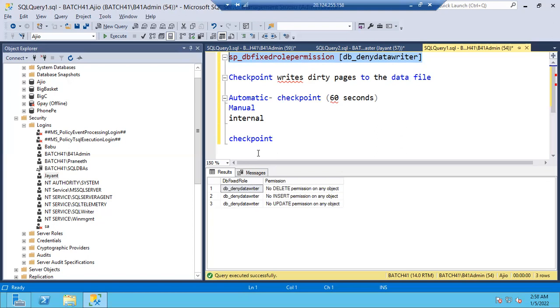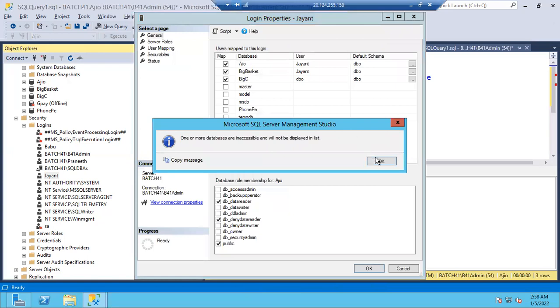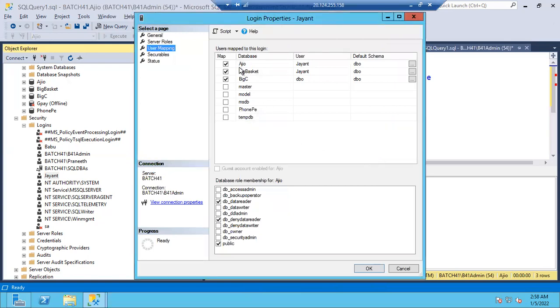Even though he's a member of data writer, if he's a member of deny data writer, only deny will apply. So by default, he cannot update, delete or insert the records. Okay, agree? Fine. Next is DB owner, guys. Deny data writer.